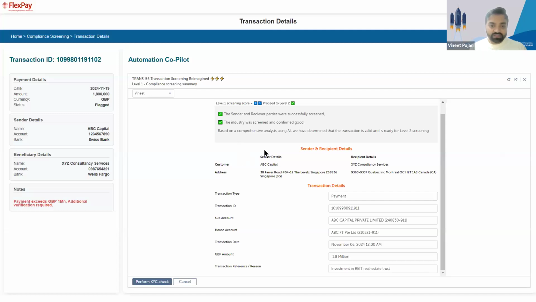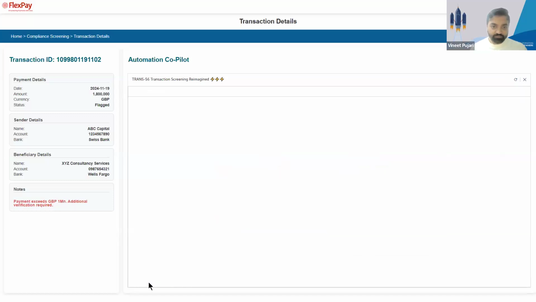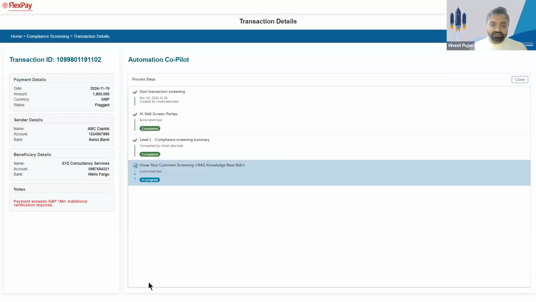Now, I also have additional information here if I needed to look at it. But right now, what I'll do is the second level screening, which is I will do the KYC check. Now, what happens here is another AI agent is kicked off. It is trained, it is grounded with the enterprise RAG knowledge of FlexPay, which is nothing but the customers would have submitted their onboarding documents to FlexPay.